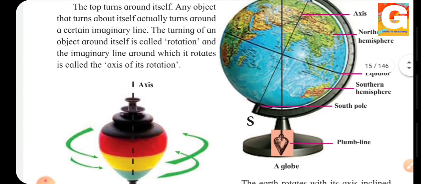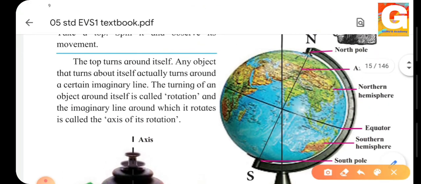See, we can see this in the picture. This is our axis and it is passing through the center of the earth. This is N, that is the north pole, and this is S, that is the south pole.